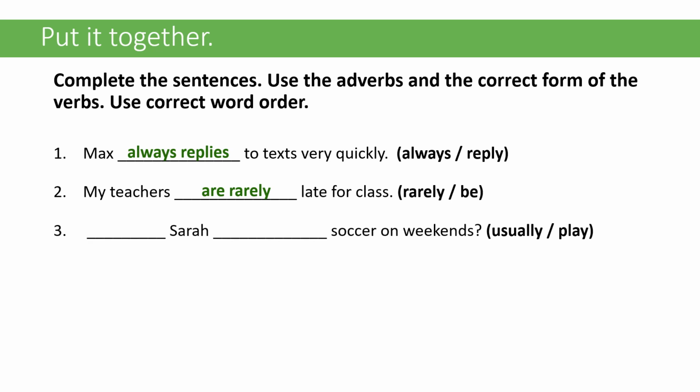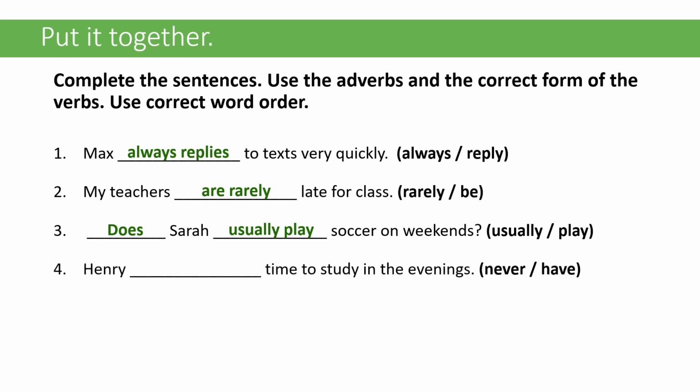So here we're doing a question. So when we are doing a question, the frequency adverb goes after the subject, and then the verb goes after the frequency adverb. Remember that whenever we're making a question, and remember with these frequency adverbs, we're using them with the simple present tense. So whenever we make a question with the simple present tense, we need to start the question with either do or does, depending on what the subject is. So in this case, it should be, does Sarah usually play soccer on the weekends?